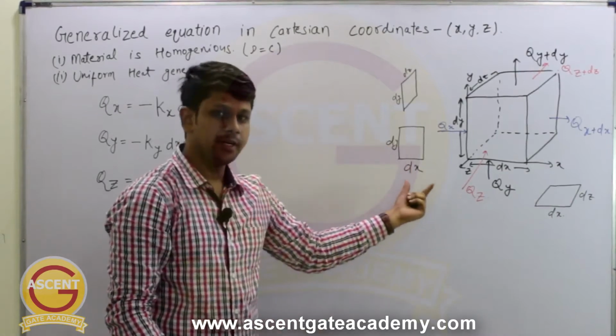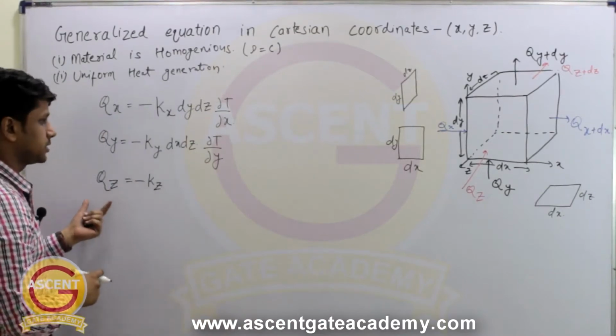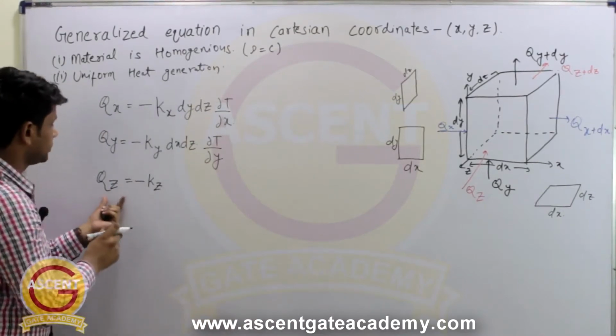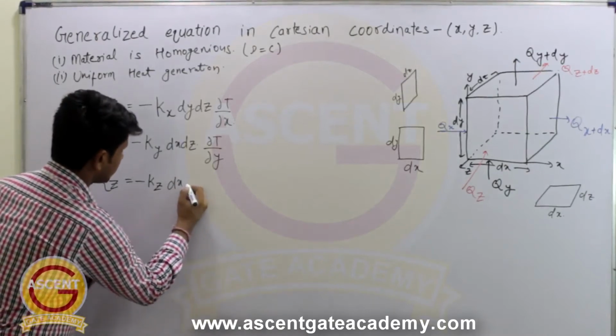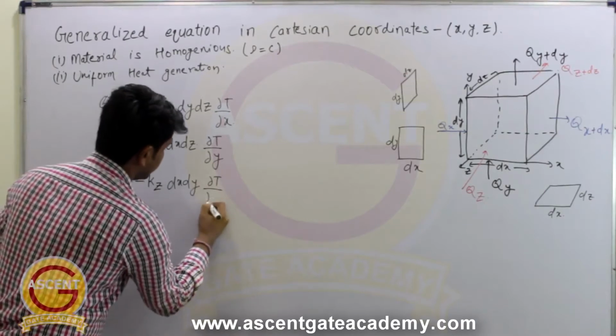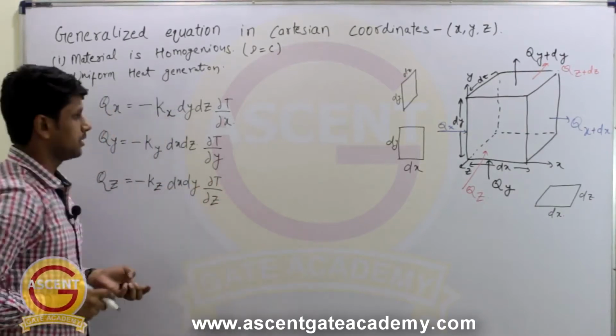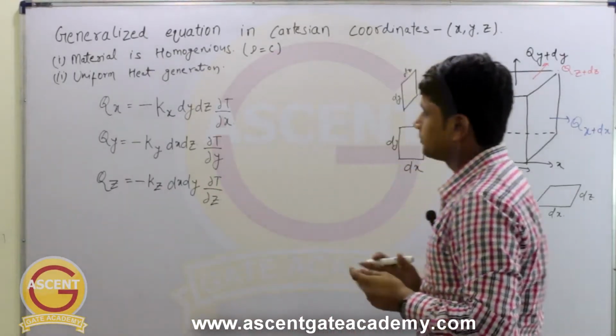So area will be dx into dy. So Qz equals minus Kz into dx dy into del T by del z. Okay, so these are the equations for Qx, Qy and Qz.